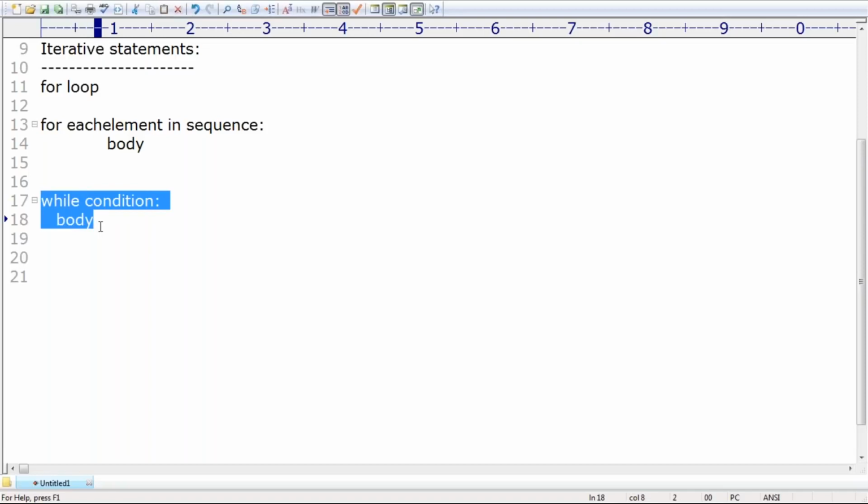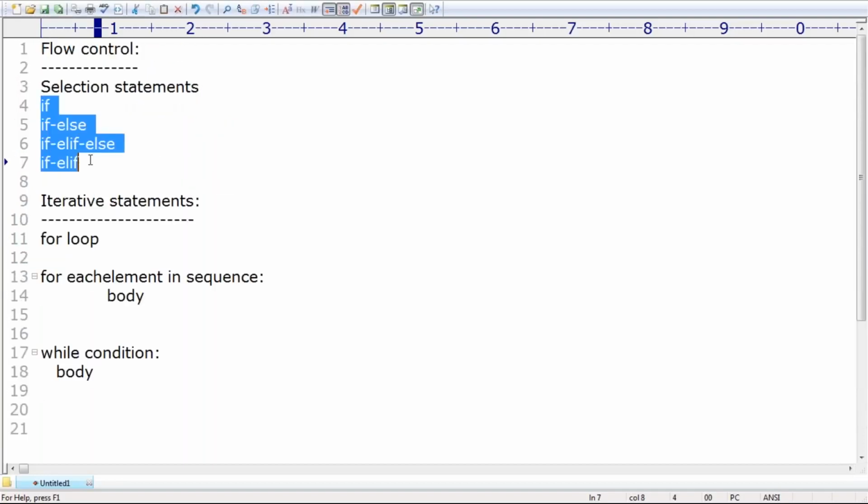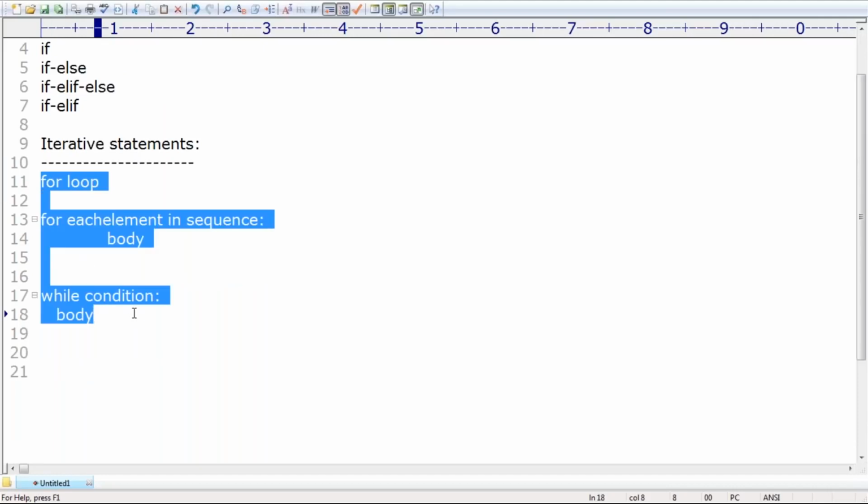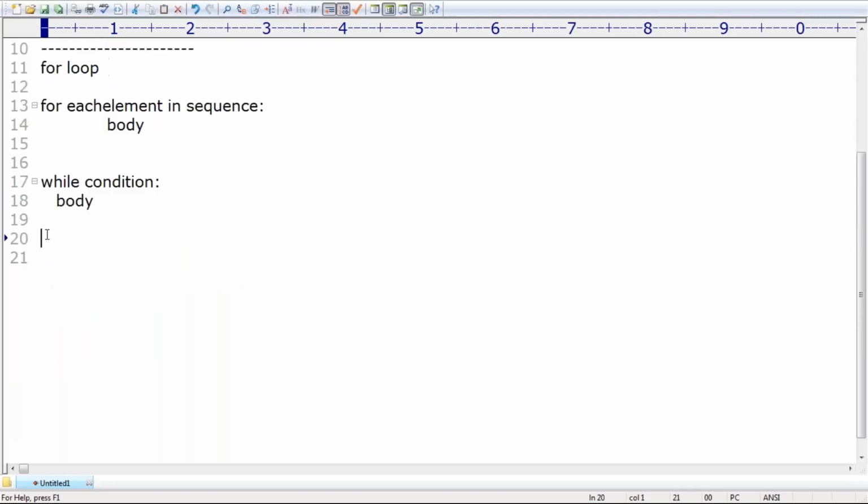If the condition is false, then the loop execution will be stopped. So if you don't know the number of iterations in advance, and you want to execute as long as some condition is satisfied, then we should go for a while loop, right? Remember, in Python only if else is there, but not a switch statement. Next, in Python, for loop and while loop are there, but not do while. In C, Java and C++ there is a third loop, do while, but such a loop is not there in Python.